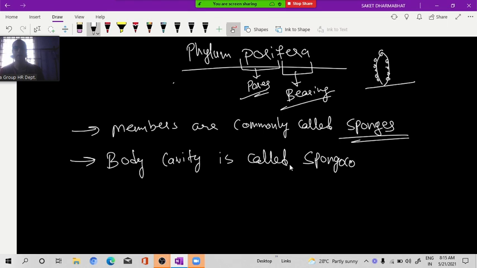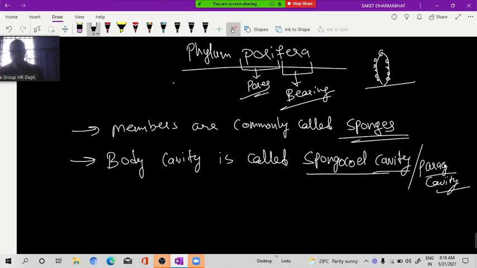Spongocoel cavity is also called the paragastric cavity. Spongocoel cavity is also called what? Paragastric. I haven't written it. Paragastric cavity. Clear? That's why the name sponge. Sponge means sponge-like, not soft body.